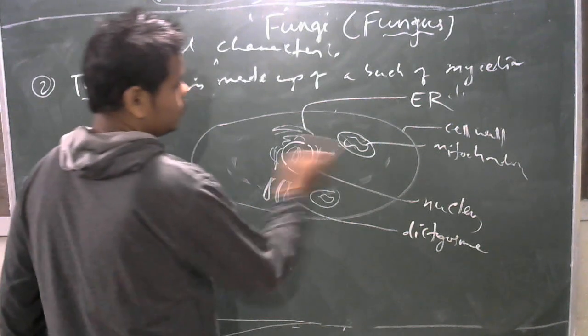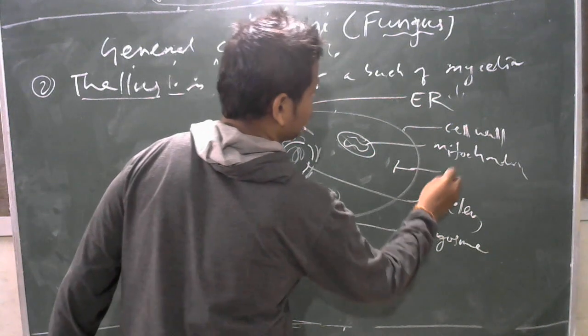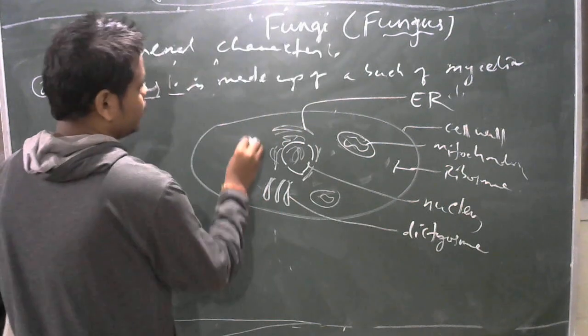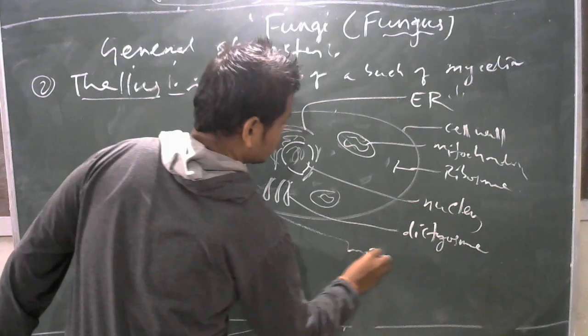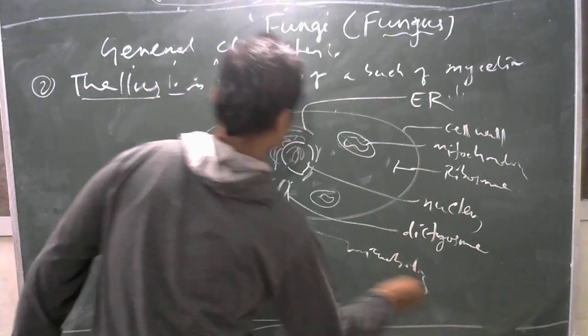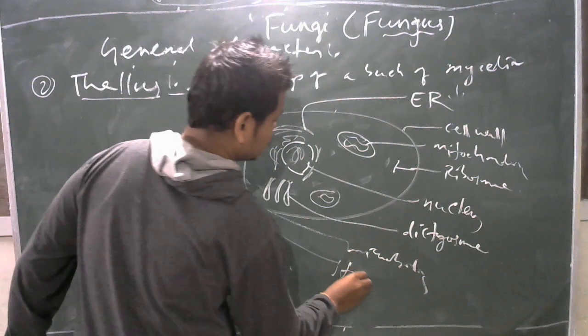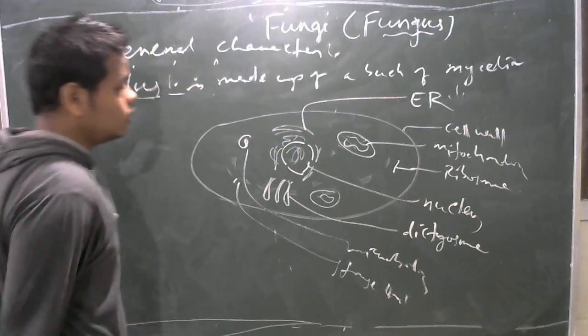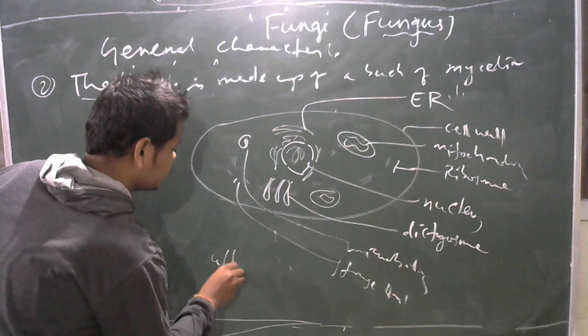Okay. Then RNA, ribosomes, etc. are found. Then some microbodies. Then storage food, etc. are found. So this is the ultrastructure.